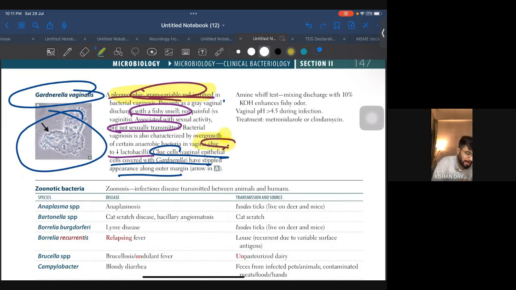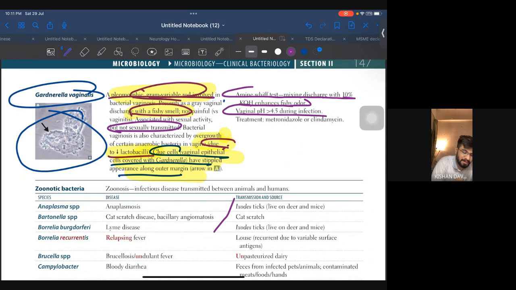So many questions have been asked. Whatever I'm highlighting, so many questions have been asked. Okay. Amine whiff test: mixing discharge with 10% potassium hydroxide enhances fishy odor. This is important. Another one: vaginal pH greater than 4.5 during infection. This will help you in differential diagnosis, whether it is Candida, whether it is Gardnerella vaginalis, or some other infection. Okay, so this is very high yield. So many questions have been asked for Gardnerella vaginalis. Each and every point has one or two questions.